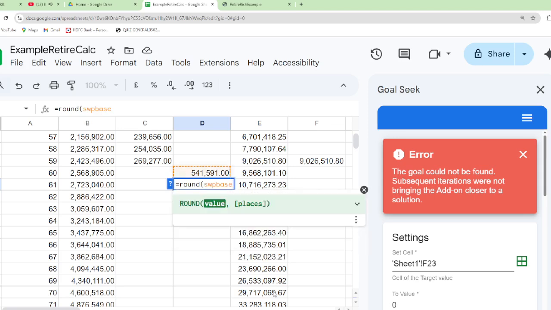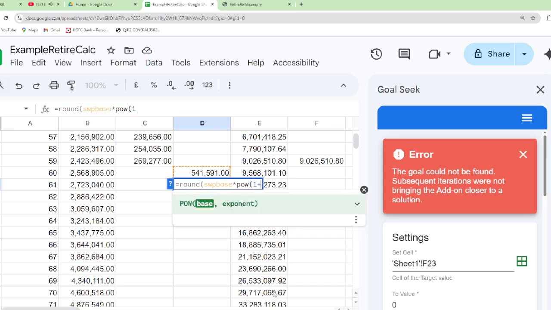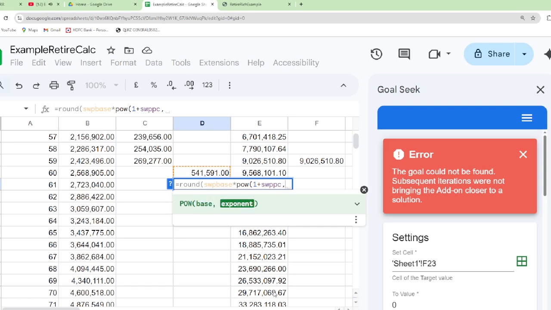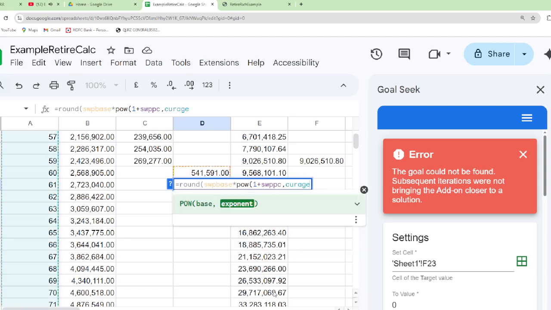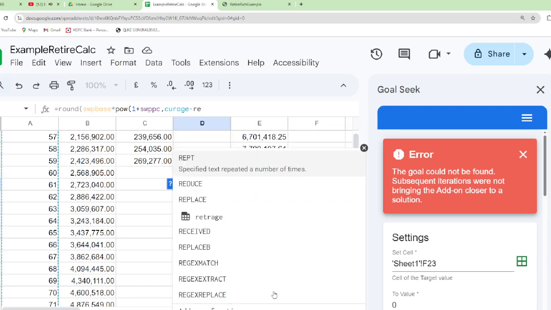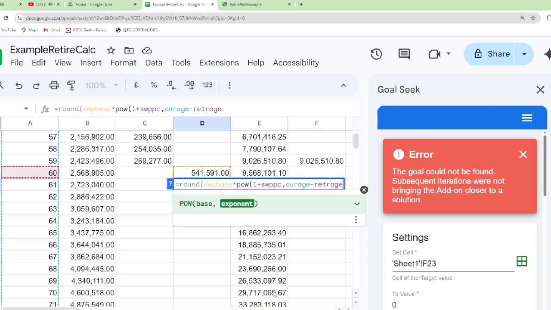SWP base multiplied by the power of 1 plus SWP PC, comma, the exponent is current age minus retire age, power closes, and the return number of places is 0.